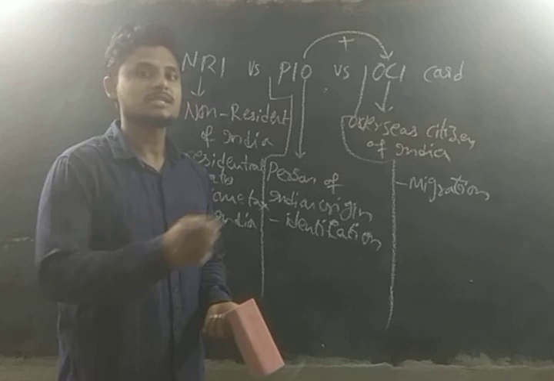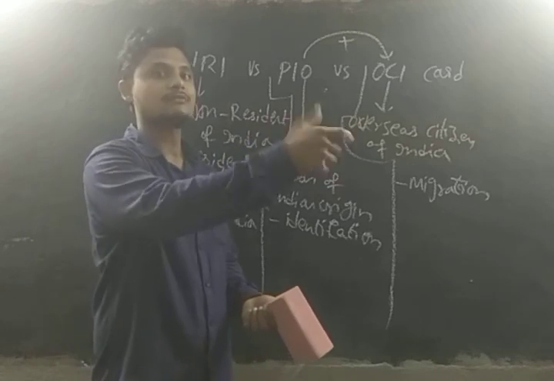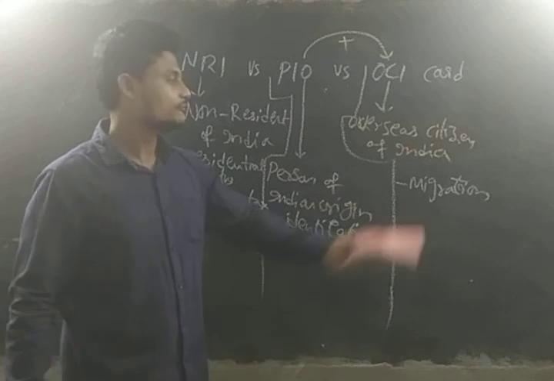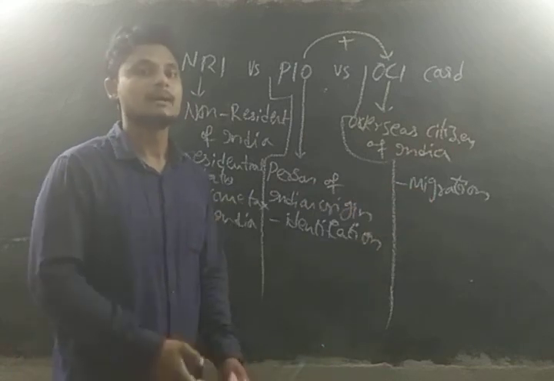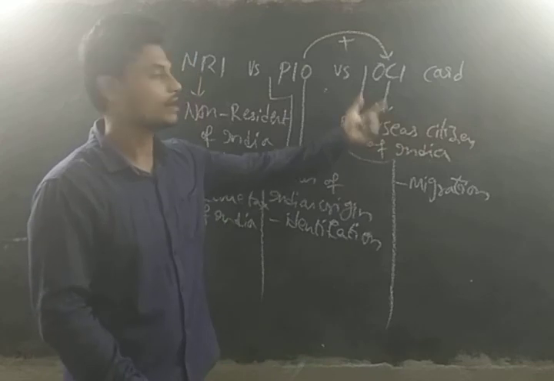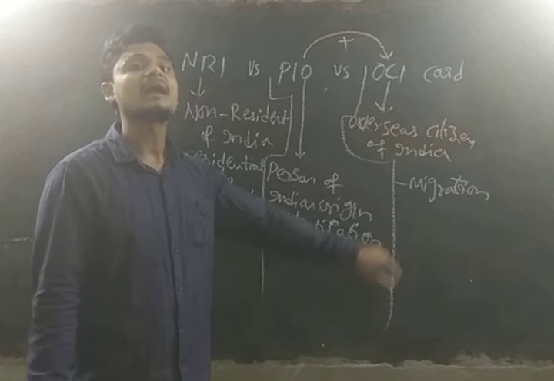If the citizen of India is paying 30 rupees for a visit to any national park, this foreign citizen has to pay 300 rupees, guys. But these OCI card holders also will pay only 30 rupees, on par with the citizen of India, guys. Okay, so these are the few provisions.